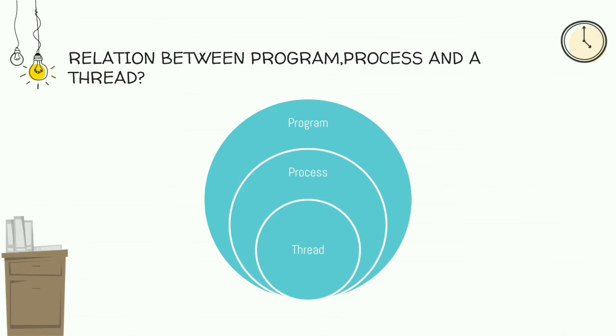Next is the relation between program, process and thread. Here we can see that a thread is a part of the process, whereas the process is a part of the program. We all know that a process is a program which is executing, and a thread is a part of the process. We can consider a real-time example here.